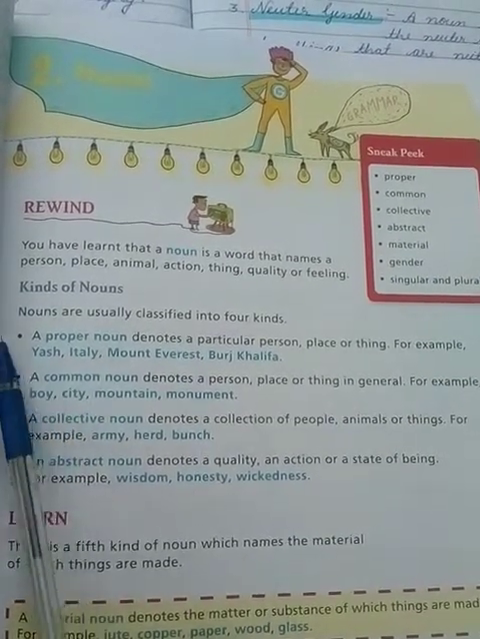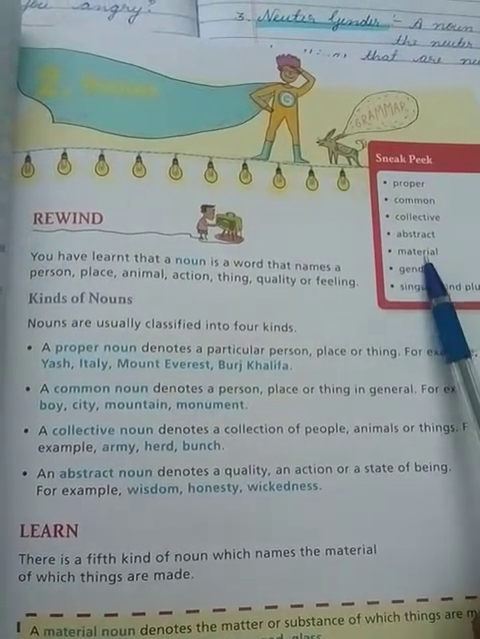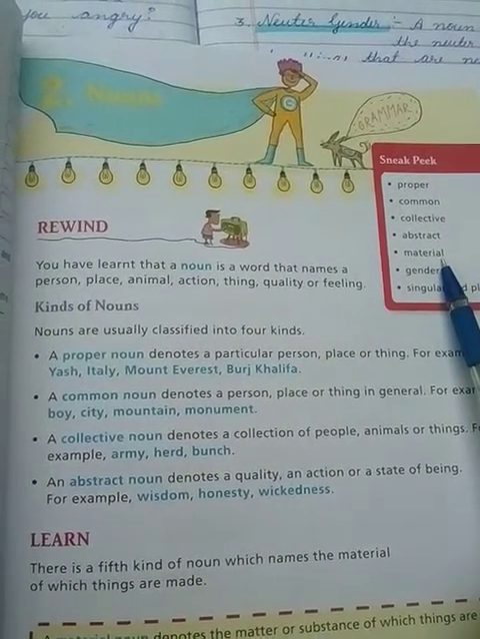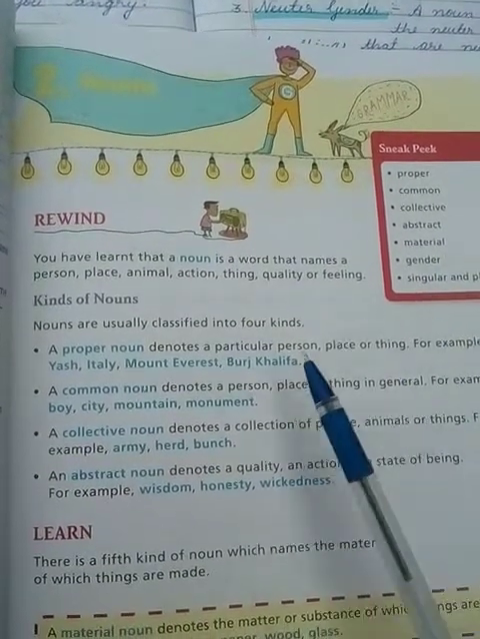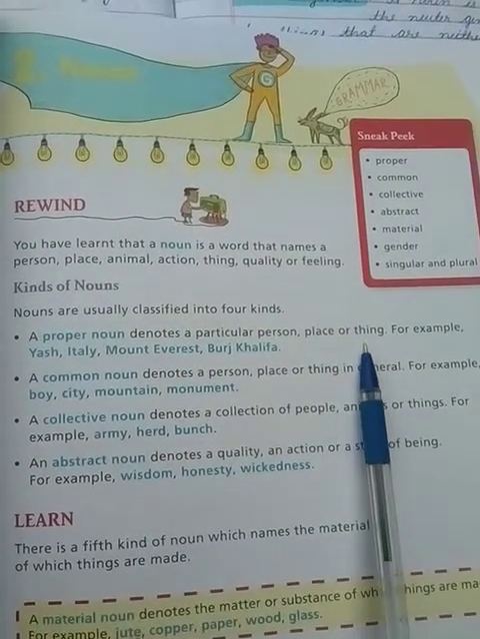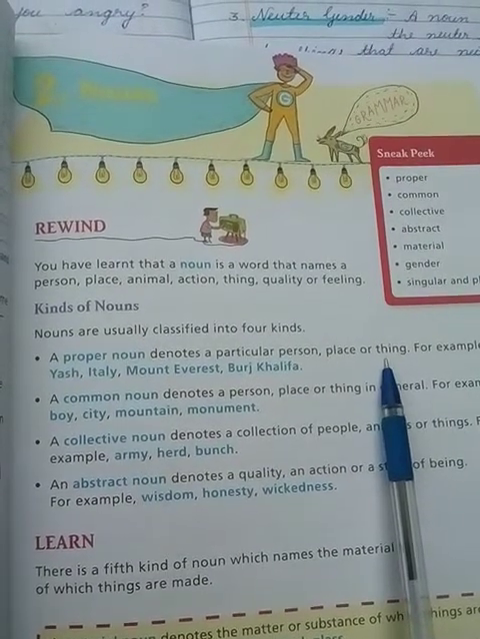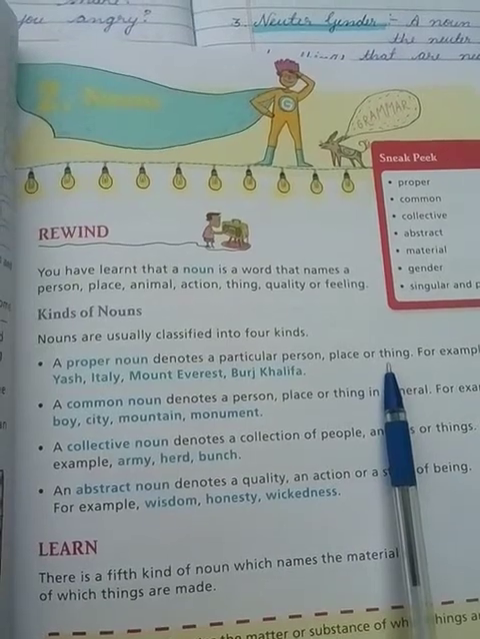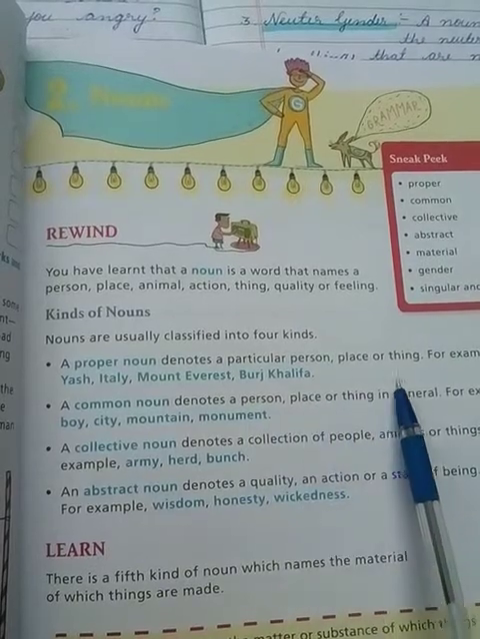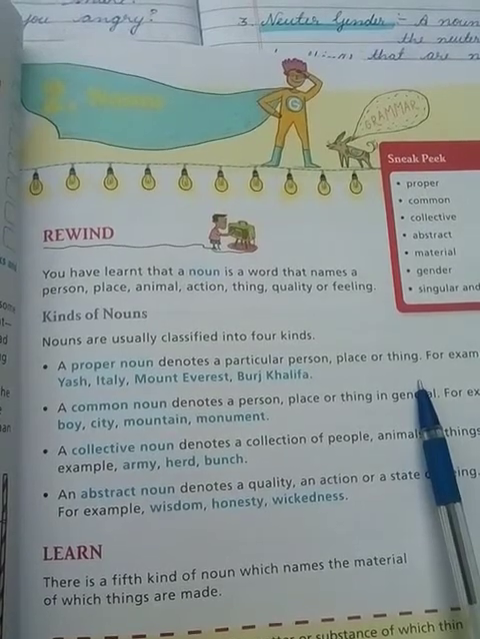Here the kinds of noun are also given. They are usually classified into 4, but we know there are 5. The material noun is not given in your book, but I have given it in my first video. A proper noun denotes a particular person, place or thing. It is the name of a particular or specific person, place, animal or thing, such as Yash, Italy, Mount Everest. These are names of a particular person or place, so this is called a proper noun.